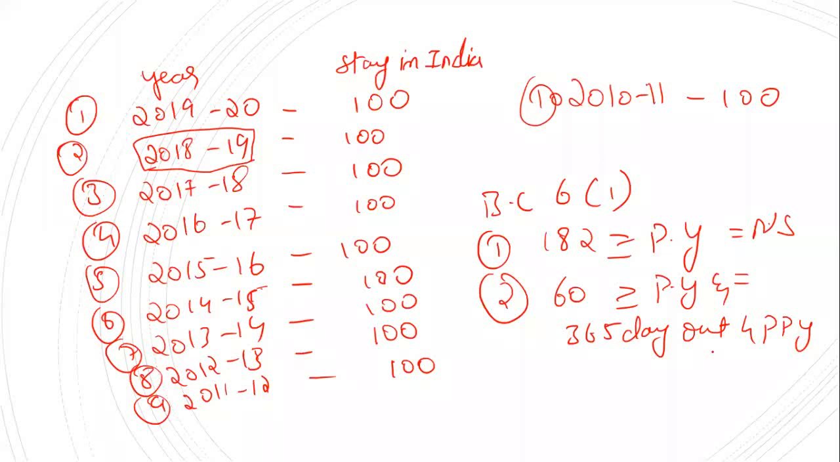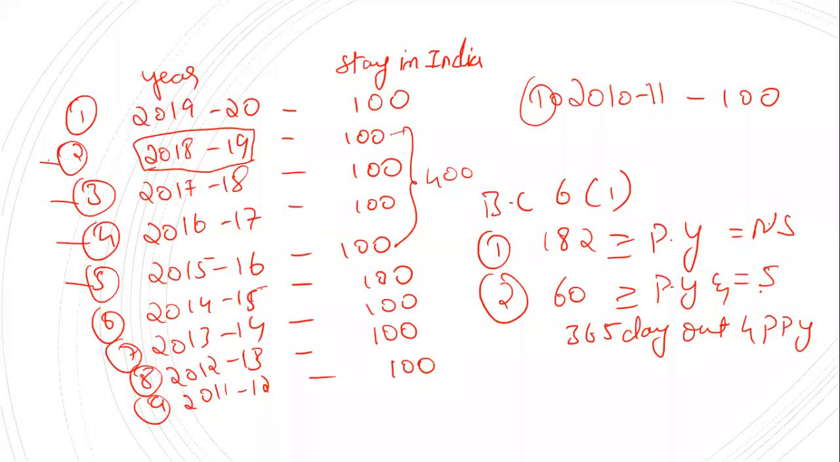The second part says 365 days or more out of the four preceding previous years. The preceding previous years start from 2018-19, then 2017-18, 2016-17 and 2015-16. These are the four preceding previous years. In these four years, how many days did he stay? 100 days each, so 400 days. He stayed more than 365 days. So he satisfies the second basic condition.